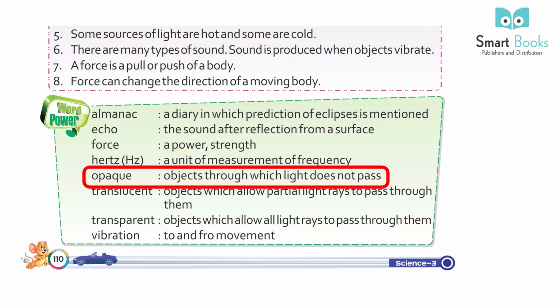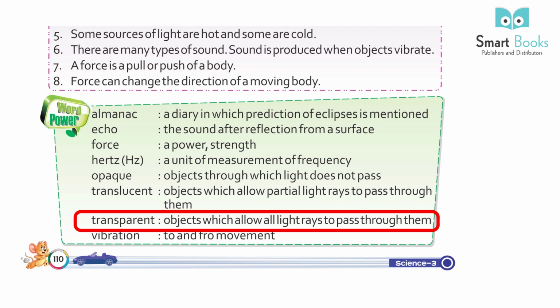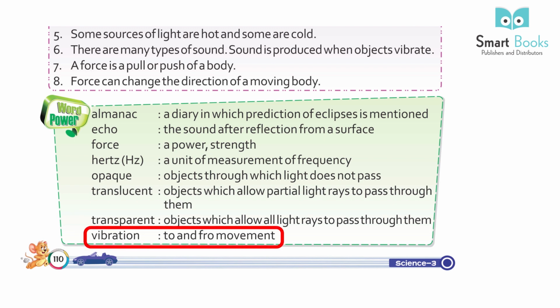Opaque: objects through which light doesn't pass. Translucent: objects which allow light rays to partially pass through them. Transparent: objects which allow all light rays to pass through them. Vibration: to and fro movement.